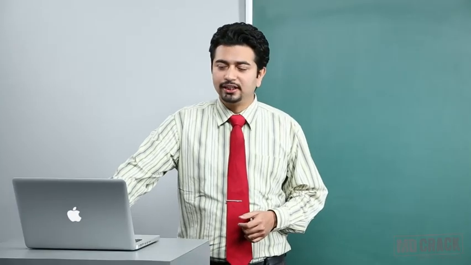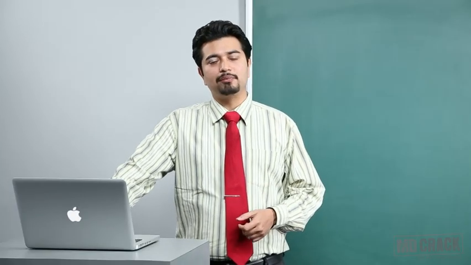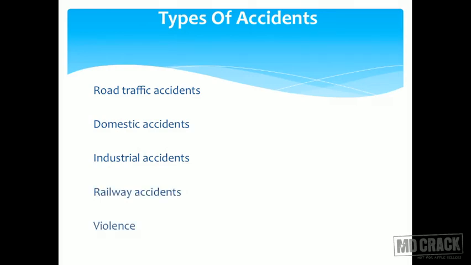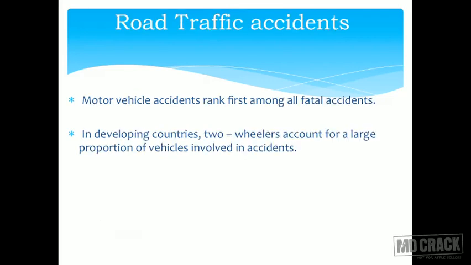What are the types of accidents then? The most common accidents in India are road traffic accidents. The next is domestic accidents, industrial accidents, railway accidents, and violence. Let us run down this list and see what they are, what are the important factors to consider in this, and what may, once in a blue moon, by chance come in the examination.